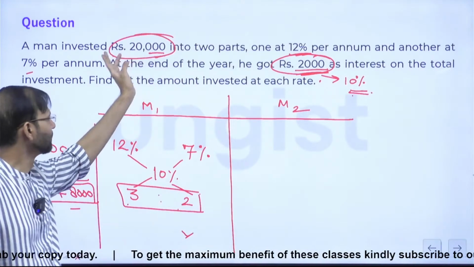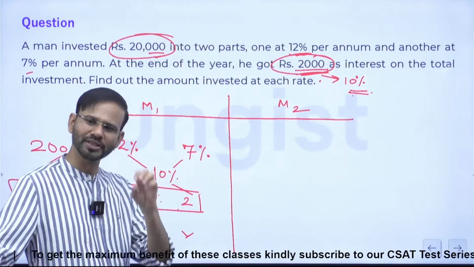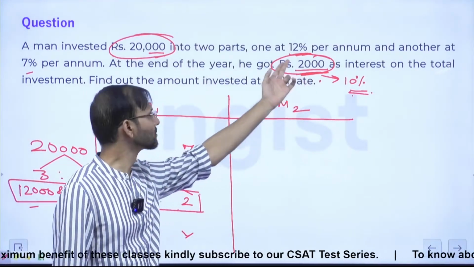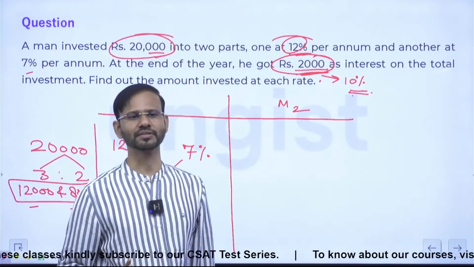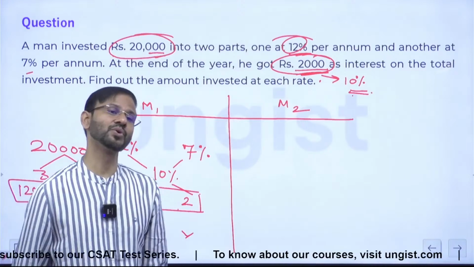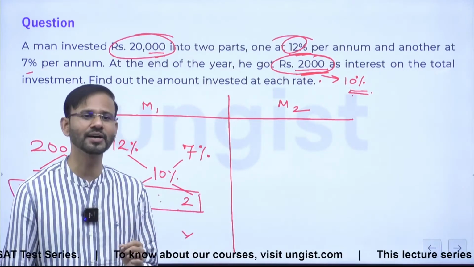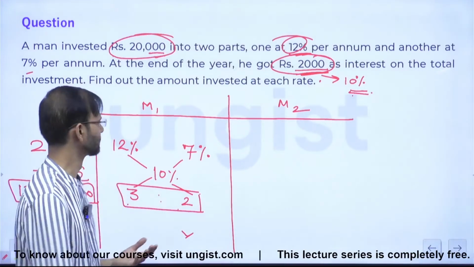So here, everybody, just look at this. Can we convert the entire thing into rupees? Here they are saying 2,000 rupees. So can we convert this 12% and 7% in terms of rupees? Yes. So 12% of 20,000 is what? 2,400, correct.